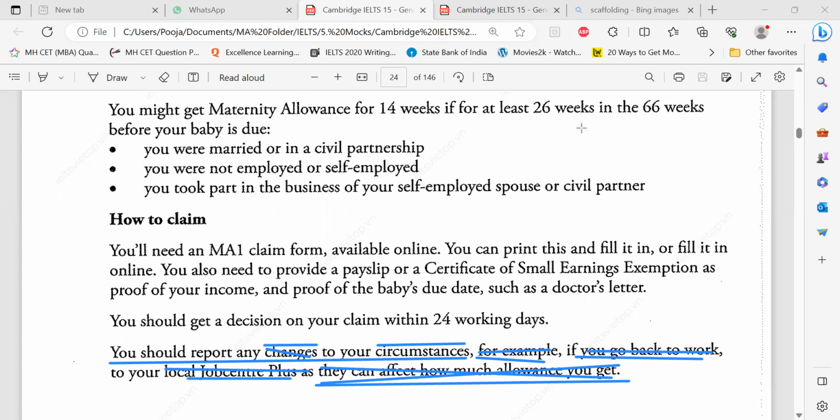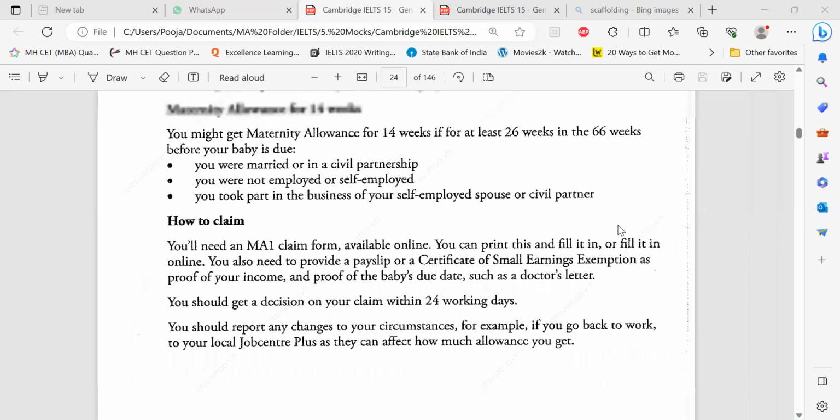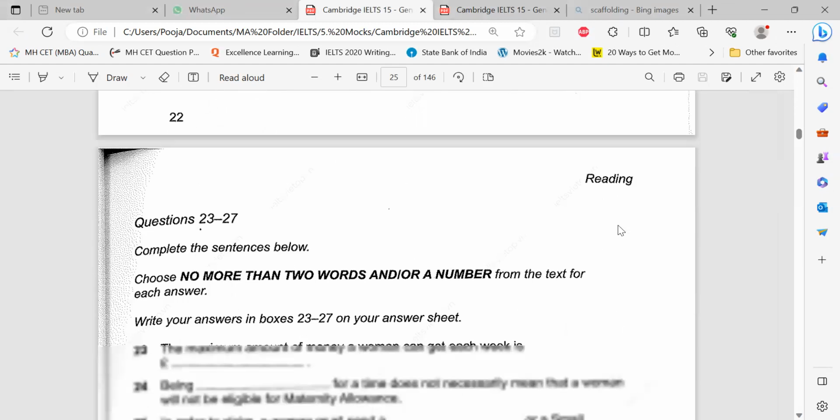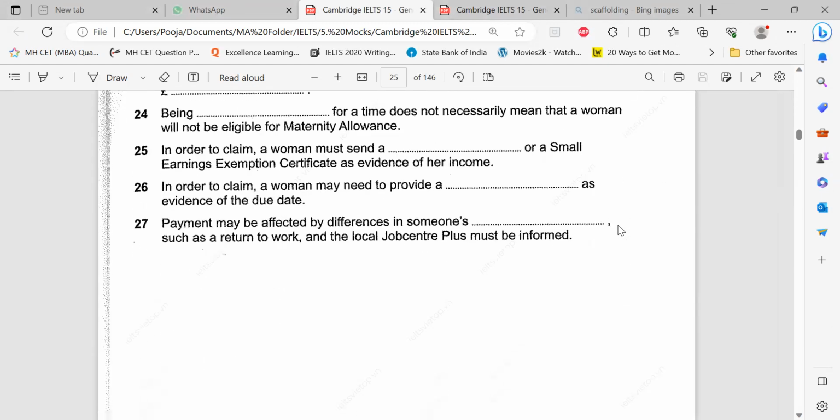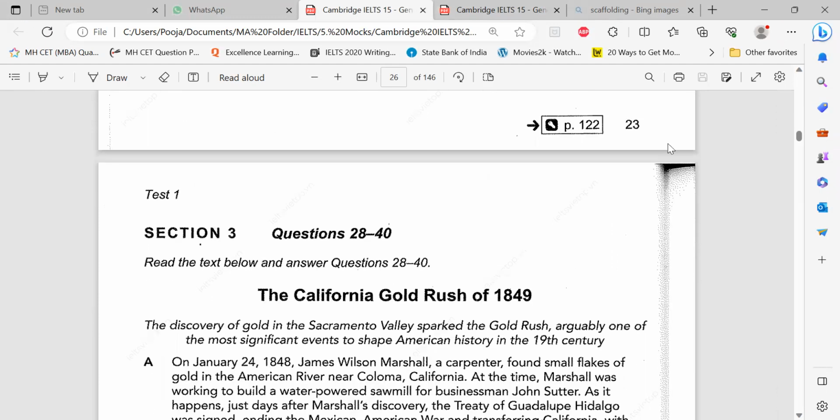Got it? Did you understand what we did today? Yes. Good. Then tomorrow we are going to do this section 3. All right. Okay, so that you understand.